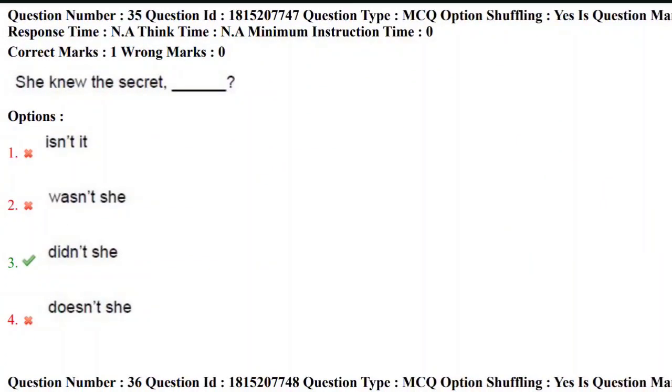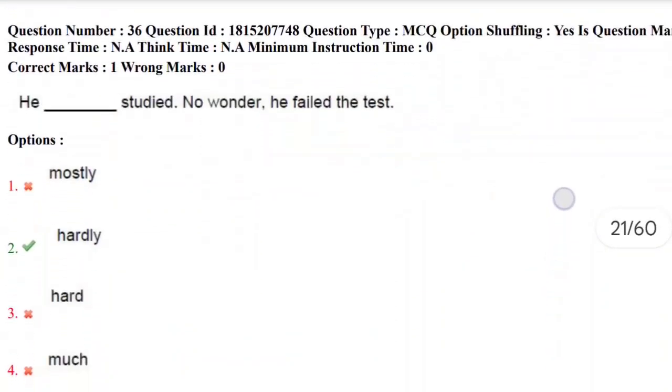She knew the secret, dash, question mark. The question is on question tags, and the options are isn't it, wasn't she, didn't she, doesn't she. And the correct answer here is didn't she. She knew the secret, didn't she? The sentence is in the positive past tense, and the question tag should be in the negative. So the correct answer here is the third option, didn't she. Let's move towards the next question, the 36th question.